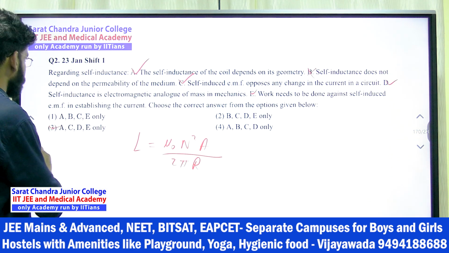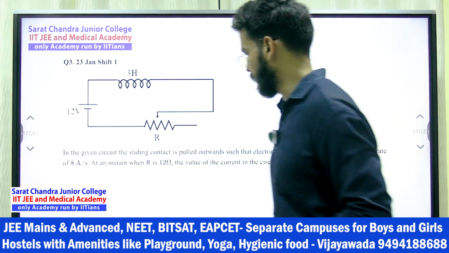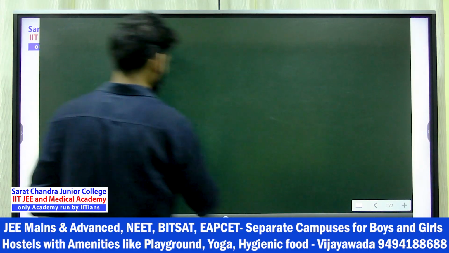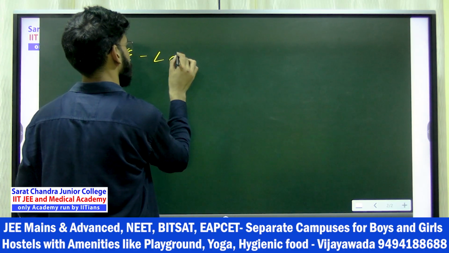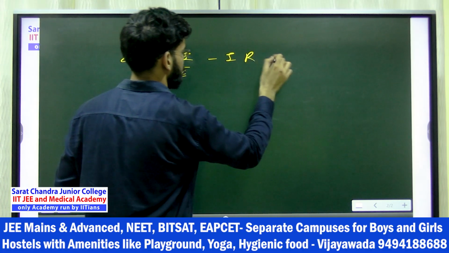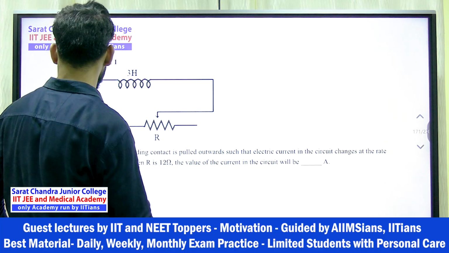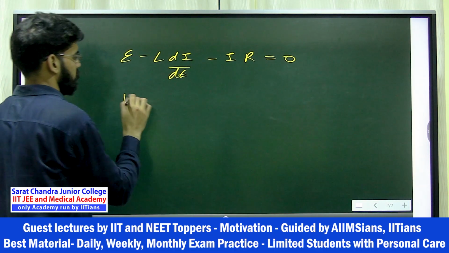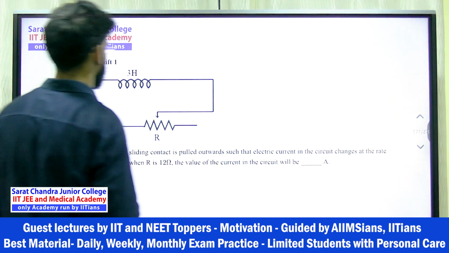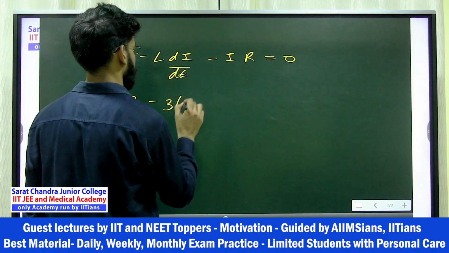Understood? Next, third. So for third, I can say directly if you apply the formula. See, you can read the question. If we see the circuit, so we can say EMF minus L di by dt, and then the resistance is there, so minus IR equals 0, closed loop, right? Then here put the value. So EMF is given 12, battery is given 12 volt. Minus L is given 3, and then di by dt is given as 8 ampere, rate of change of. So this will come minus 8, right?